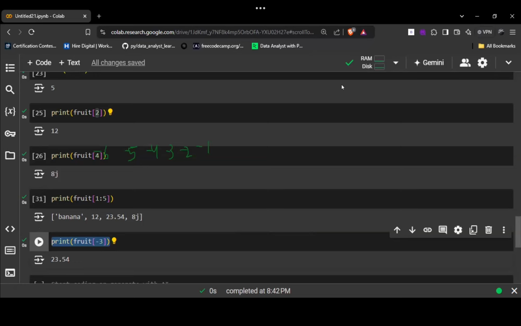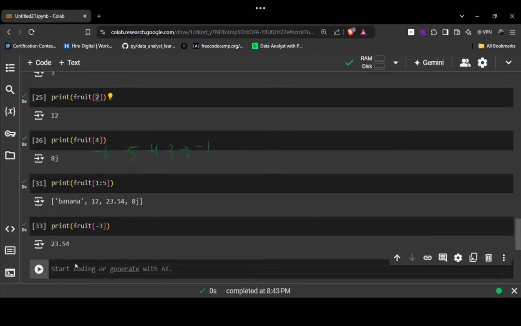Sir, can we write -2 colon -1, like from -2 till -1? I'll tell you. I'm going to tell you. So if you are clear with this, first tell me that thing. Are you all clear with this? Yes sir, clear. Yes, sir. Okay. So let's move ahead now.